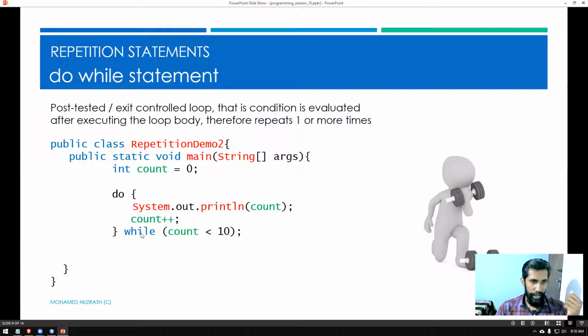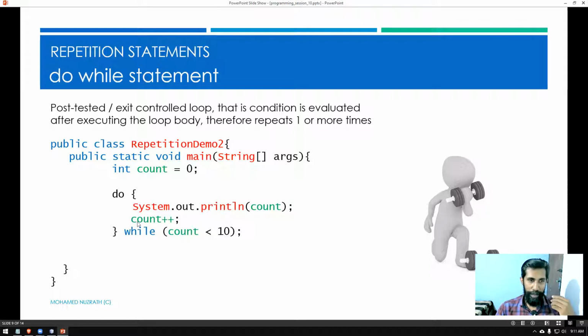You can see, unlike the while loop, in a do while loop, when you write this while part, you have to make sure that you include a semicolon here, indicating that the do while part is finishing here. If you miss that one, it is a syntax error. So it goes back here and will again do printing the count, which is 1 will be printed, 1 will be incremented to 2, 2 is less than 10 again, and now it can keep on repeating.